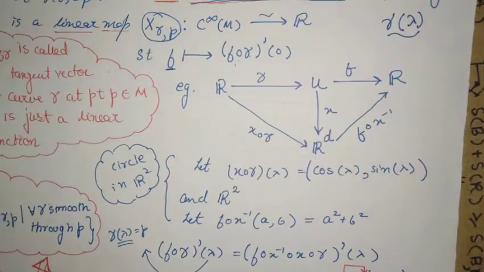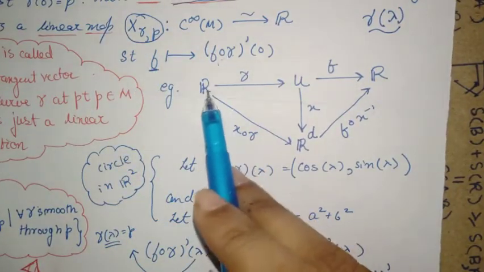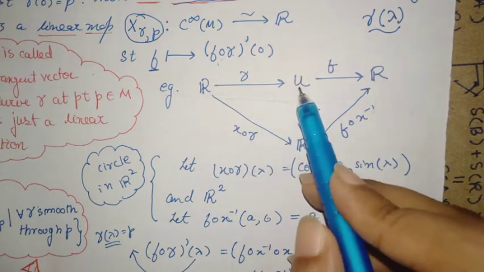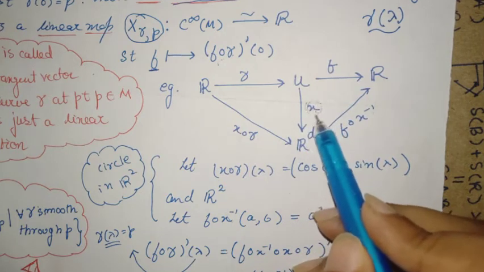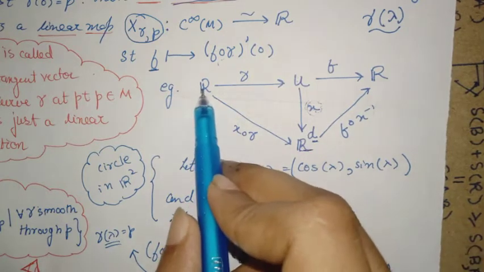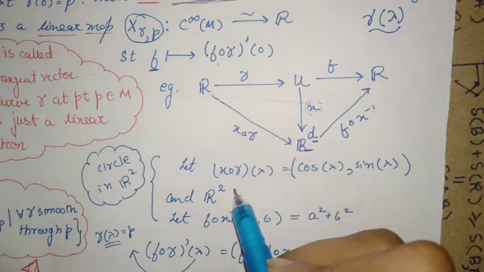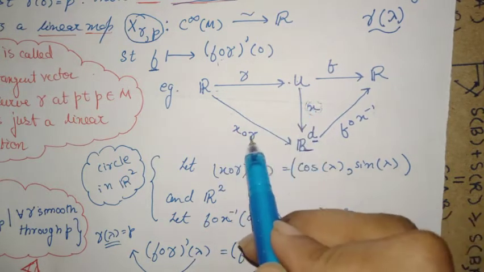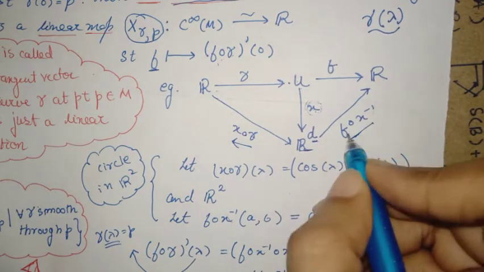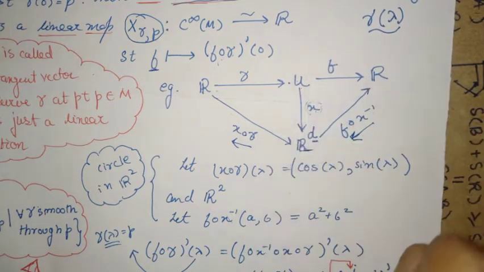Let's look at a quick example of a real application of this derivative. Consider the real line, and you map it using the curve gamma to a manifold. This is a subset of the manifold, and then you bring it down using a chart map, and you are finally in d dimensions, because this is a d-dimensional manifold. This is the composition X∘gamma; the circle stands for composition. That means you first act with gamma, then you take X, so you read it backward. And this is the composition f∘X inverse, so first you act with X inverse, reading backward again.